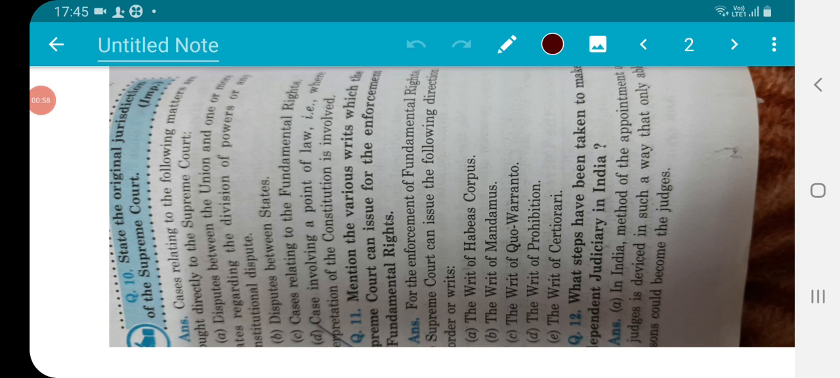So I'm going to teach you about these important question answers. First question is you have to state the original jurisdiction of the Supreme Court.